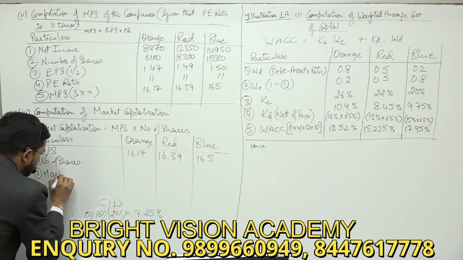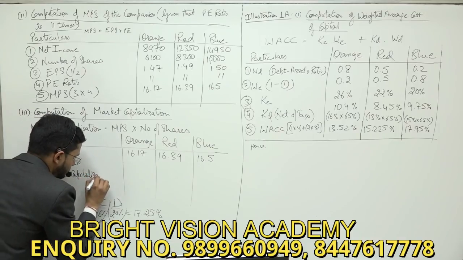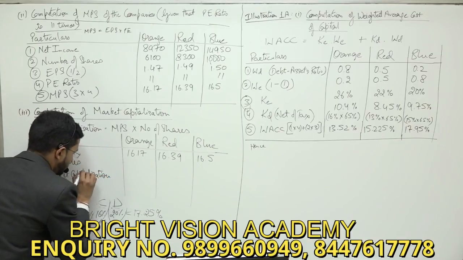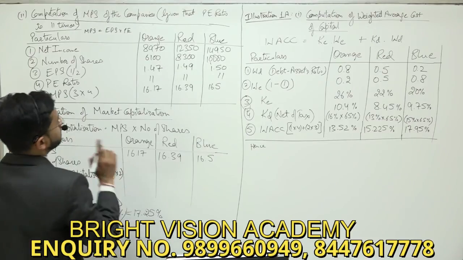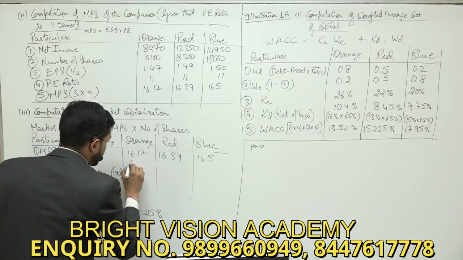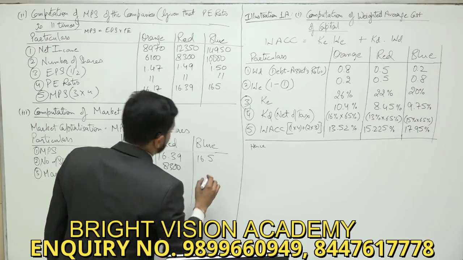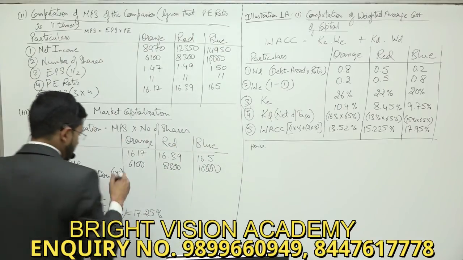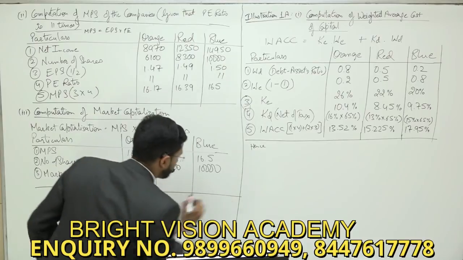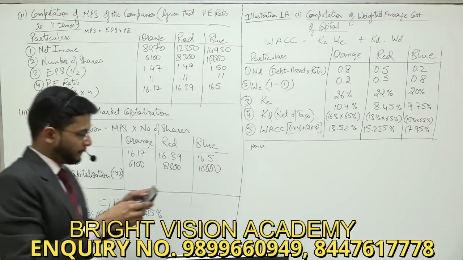So we will get to know about the market capitalization, which is 1 multiplied by 2. Number of shares are given in the question: 6100, 8300 and 10,000. So let's see what is the market capitalization of these three companies.